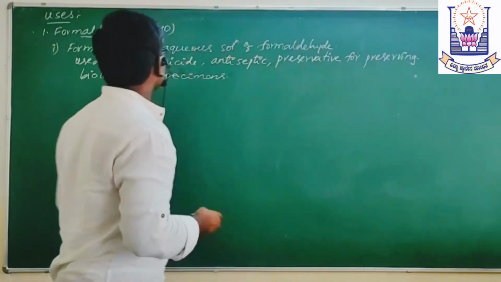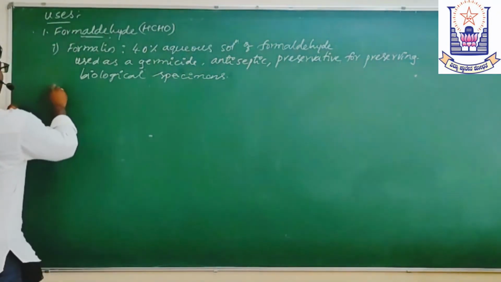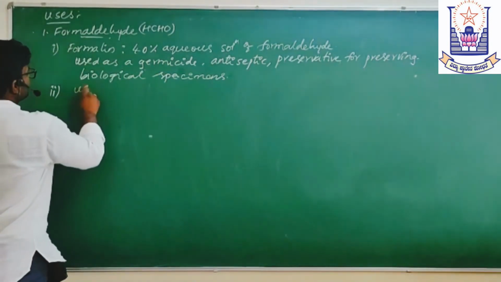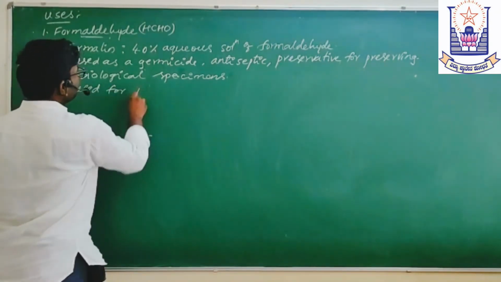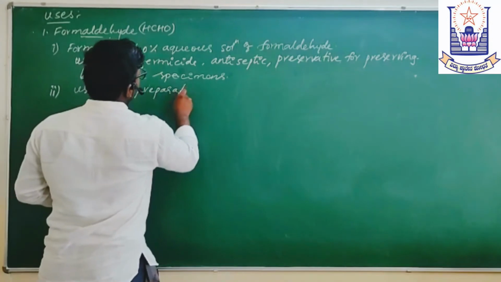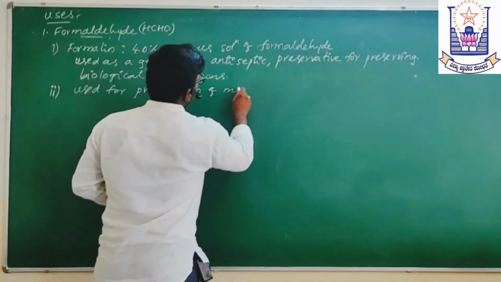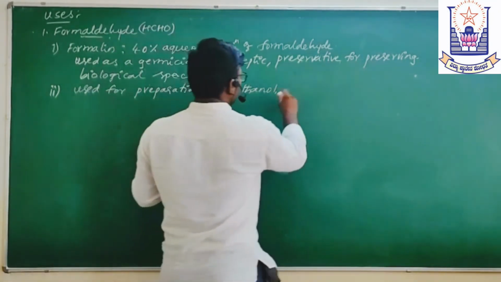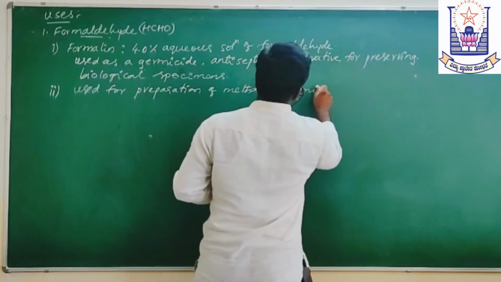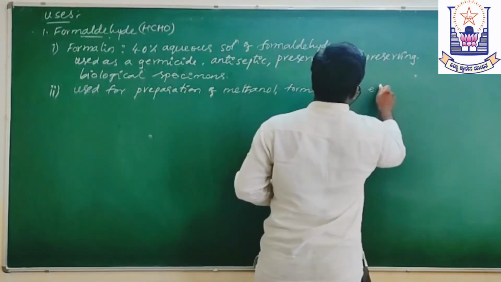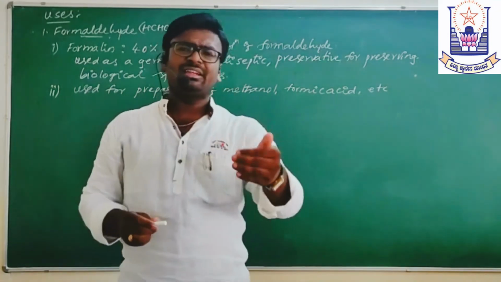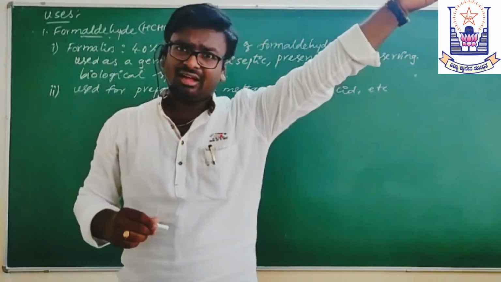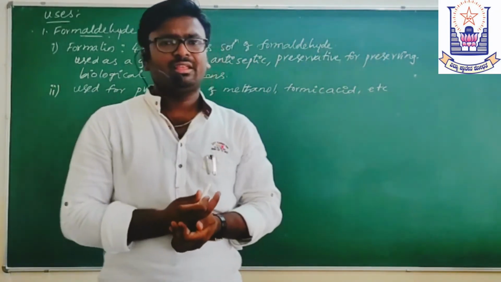What is the other use of this formaldehyde? It is used to prepare formic acid and alcohols, like methanol. In the Cannizzaro reaction we have seen methanol and methanoic acid, that is formic acid. In organic chemistry, we can convert any compound to any compound. We can convert formaldehyde to acetaldehyde also. There are ways.